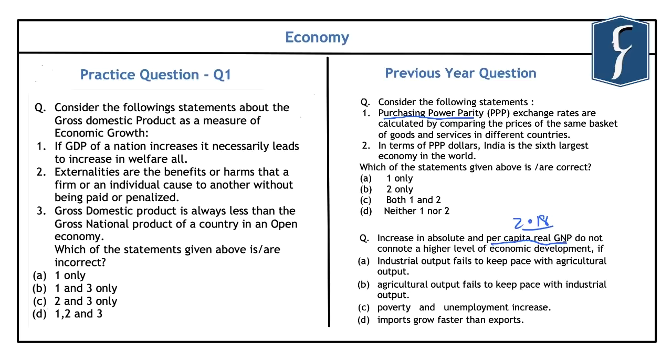Now, if you go through the NCERT of class 12, that is the macroeconomics, you will find discussions related to various measures of measuring economic growth. For example, it talks in detail about the measurement of gross domestic product, the gross national product, how these both are related, and also it talks about national income and per capita income. So do go through that chapter to understand the various ways in which economic growth can be measured. And also it discusses the various shortcomings in the way we have been measuring economic growth in countries across the globe.